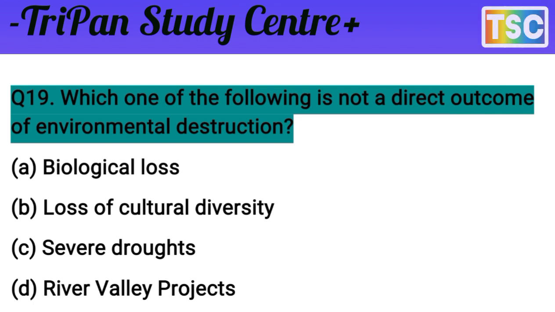Biological loss, degradation is the reason here. And loss of cultural diversity is also a result here. And river valley project, it is a degradation here. But reserve draft, it's not. The answer is C, correct here. C, reserve draft, is not a direct outcome of environmental destruction here.